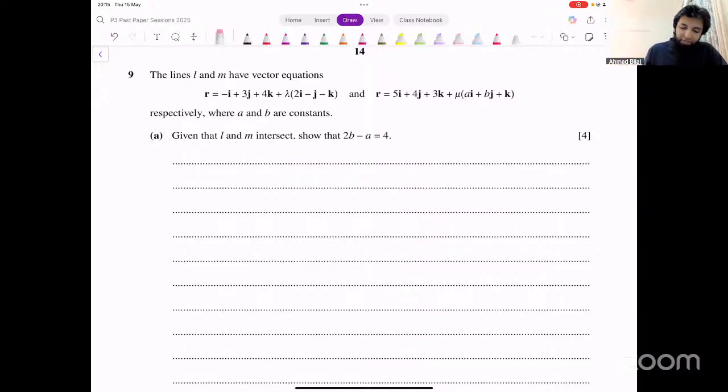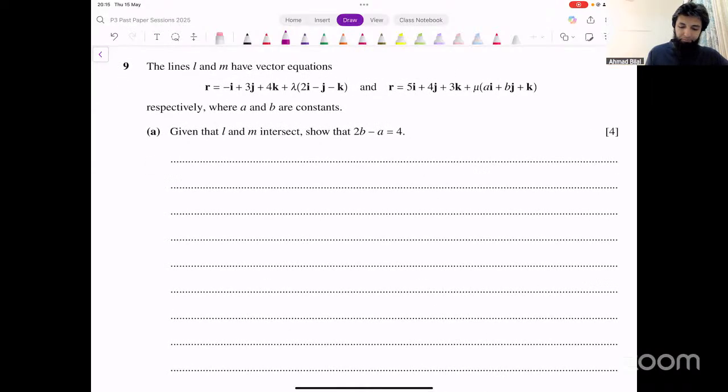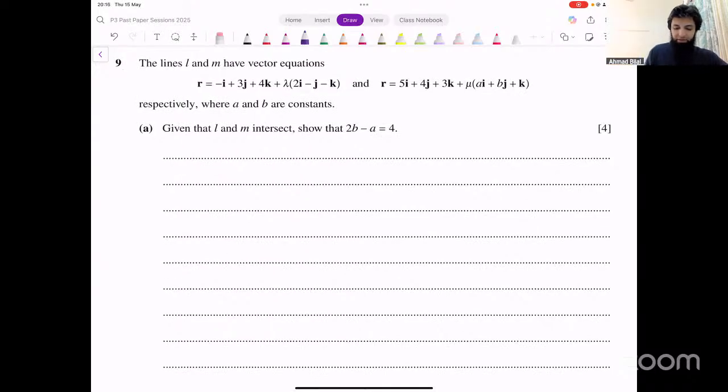It means when we get three equations, and we solve two of them simultaneously, the third one should also satisfy. The third one should also satisfy. Okay? Because that would mean then that the lines intersect. So all you have to do is equate these two equations. So we could write them like this.